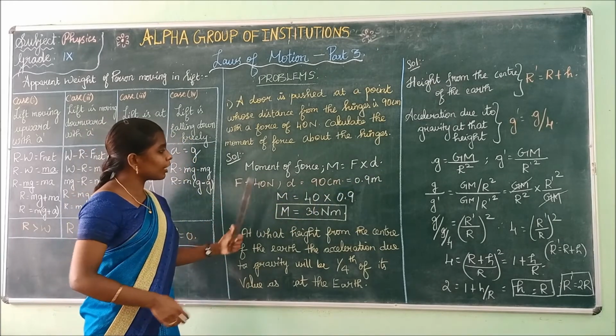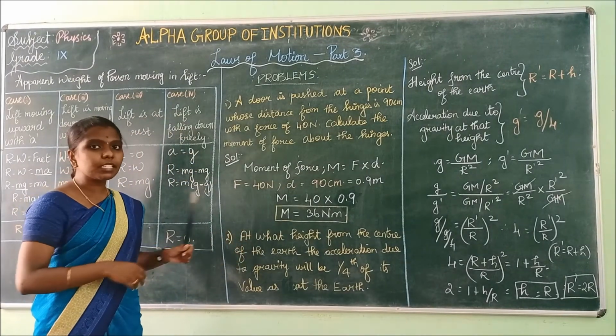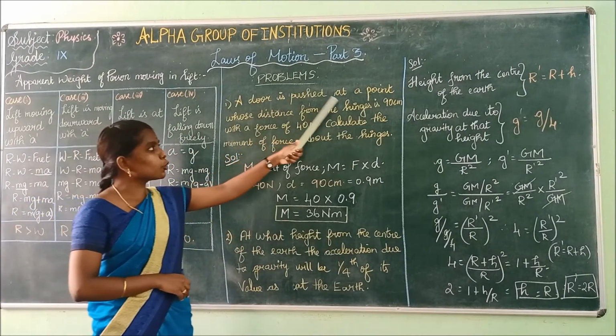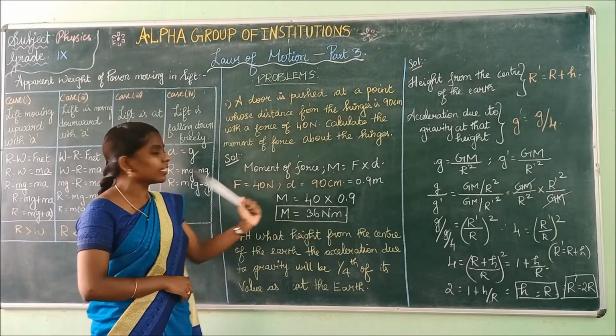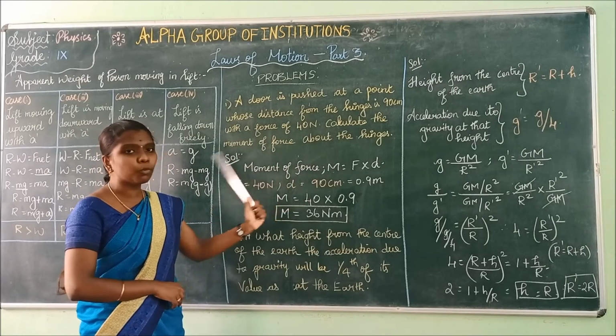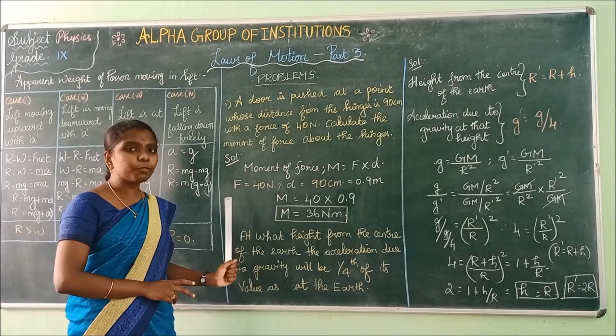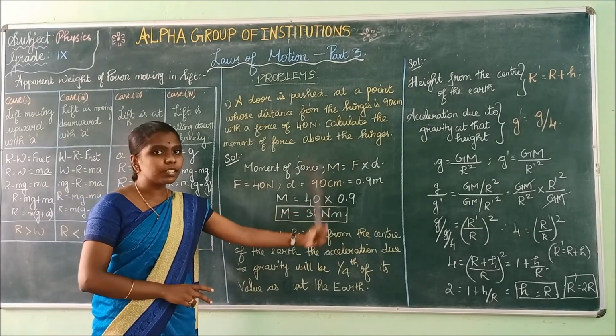Now substitute the values. What is the value of force given here? I will read the problem. Listen carefully. The door is pushed at a point whose distance from the hinges is 90 centimeter with a force of 40 Newton. Calculate the moment of force. The formula for calculating the moment of force is force into distance.